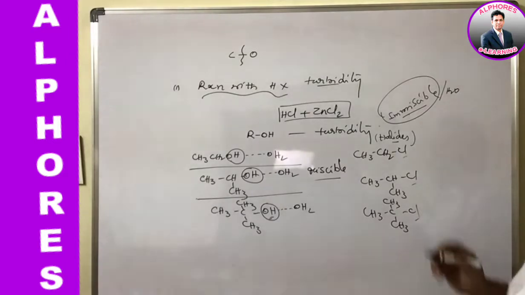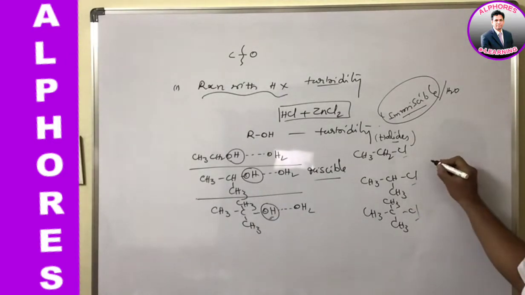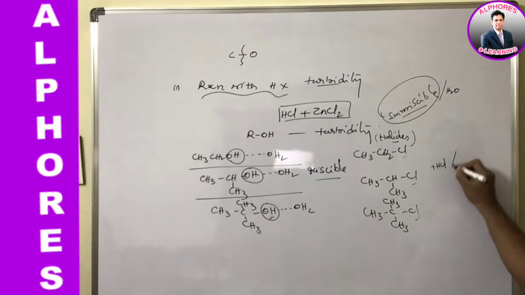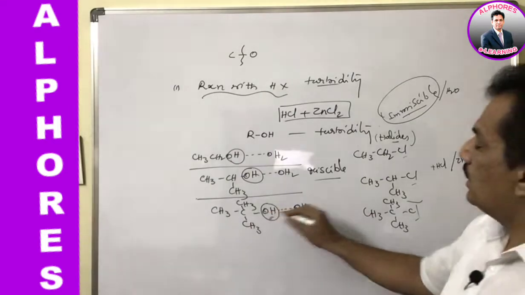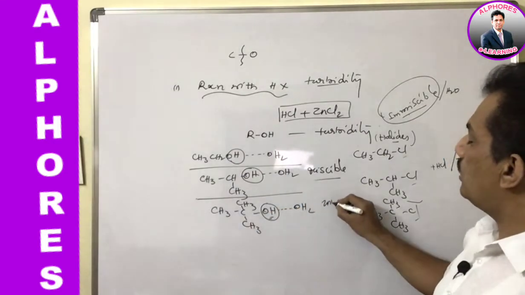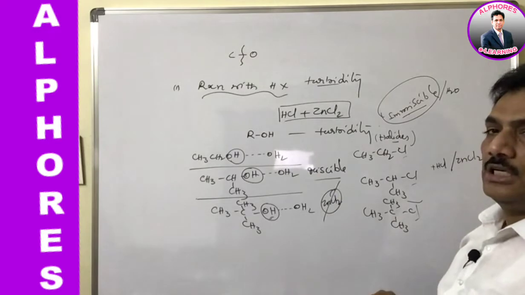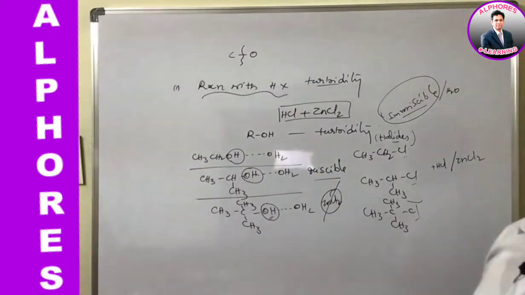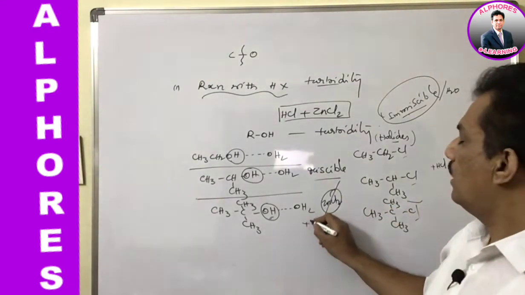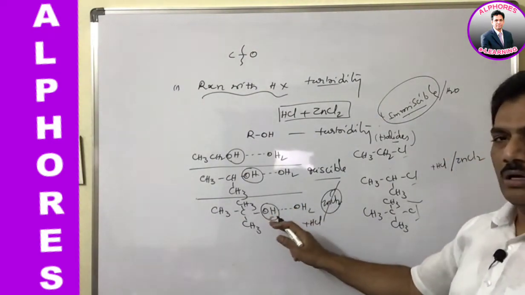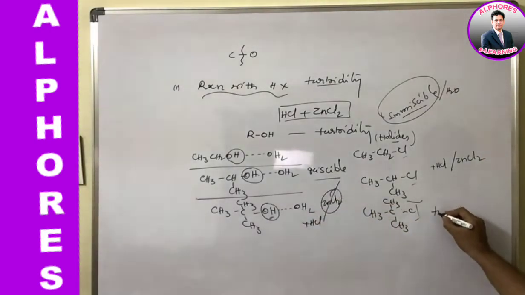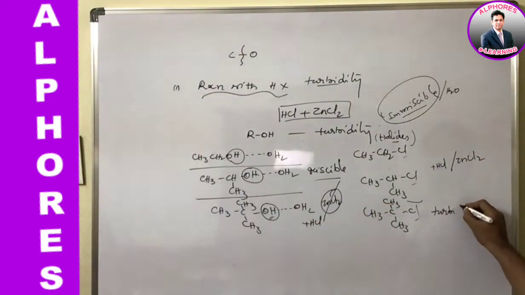And now the question is, when turbidity happens with HCl in presence of ZnCl2, just you remember, tertiary alcohol doesn't require any ZnCl2 presence. That is, even without the Lucas reagent, just by adding HCl, tertiary alcohol forms turbidity within no time. That means immediately it will form the turbidity, no time.